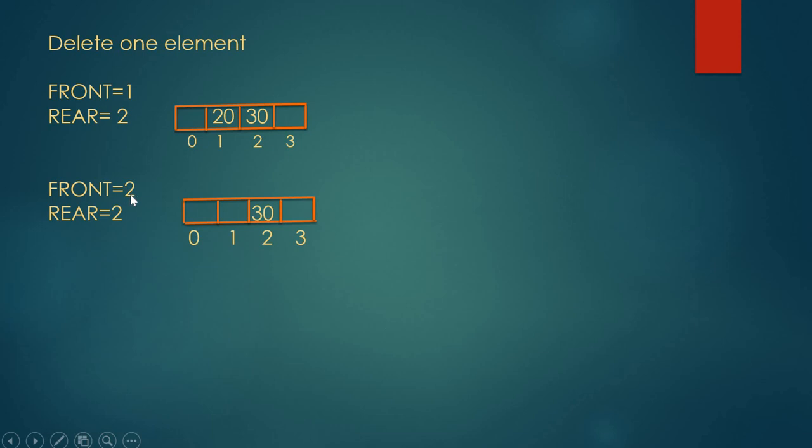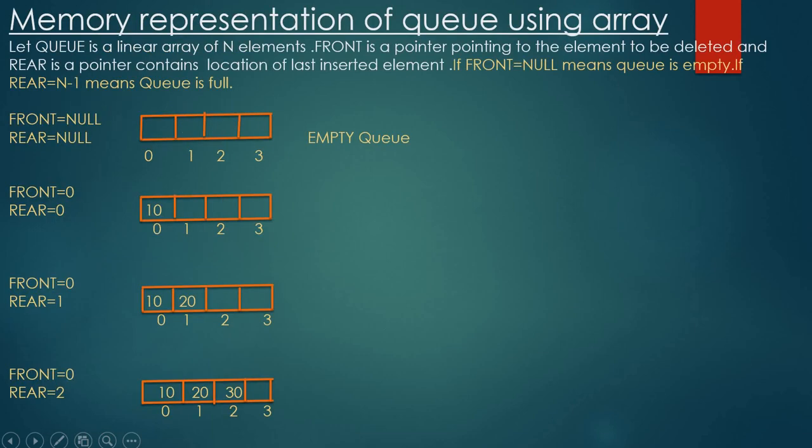See, in the previous case also, there was one and only one element, where front is equal to 0 and rear is equal to 0. Here also front and rear are equal. That is why here also there is one and only one element in the queue.